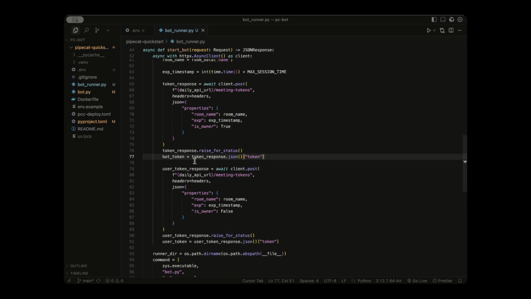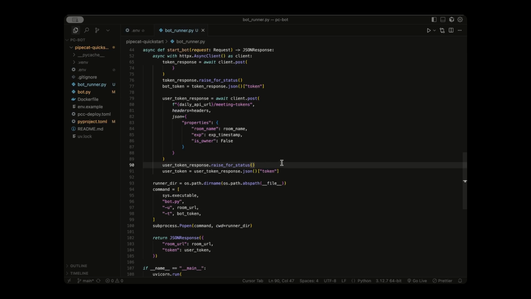Then if we scroll down for our last post request, we are doing the same thing here, sending a post request to the meeting tokens URL with the room name. However, for is owner, we're going to set that equal to false because we're giving ownership responsibility to the agent. Then we actually extract this token from this user token response variable and set that into this user token variable. So now we have bot token and user token.